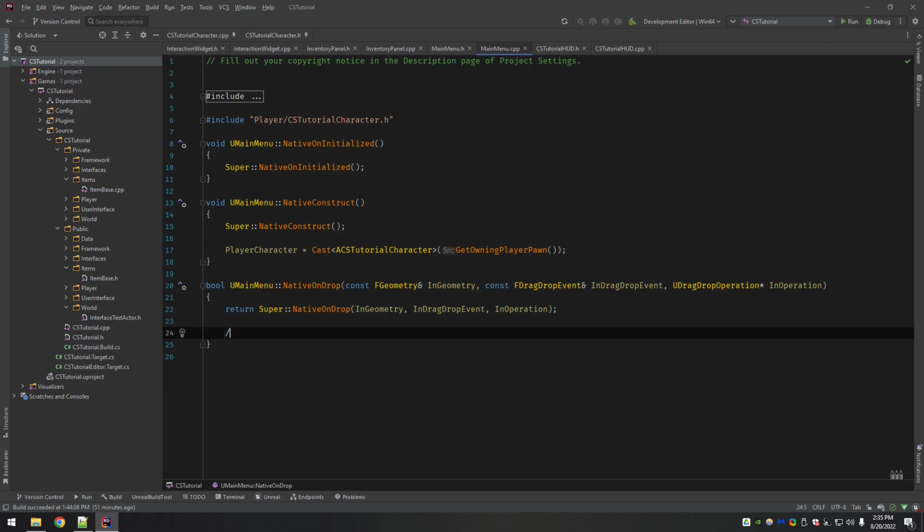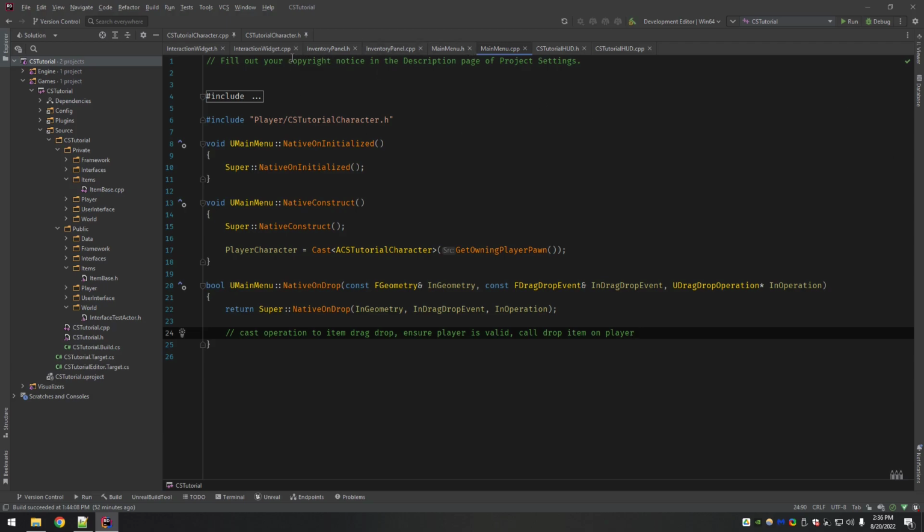And so we'll leave this. I'll just put a little bit of pseudocode here. It will say, cast operation to item drag drop, ensure player is valid, call drop item on player. So yeah, pretty easy. But again, we're going to build all that up when we start building all the different inventory and item related functions.